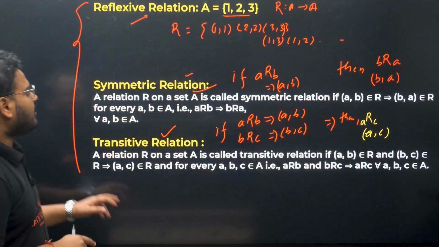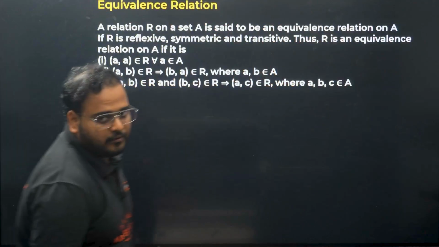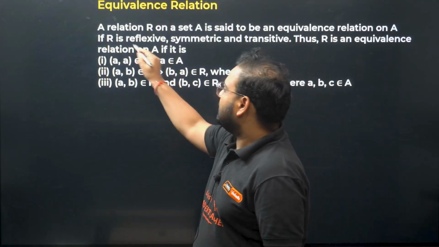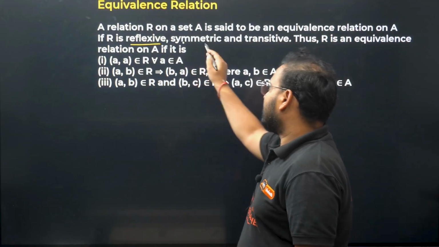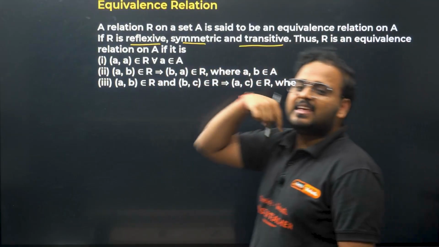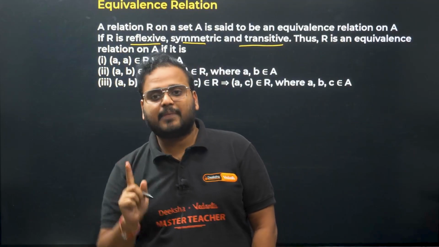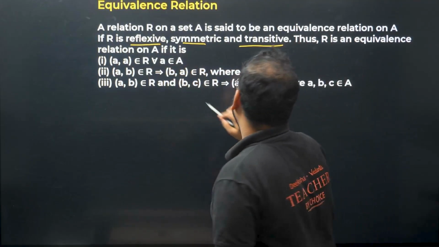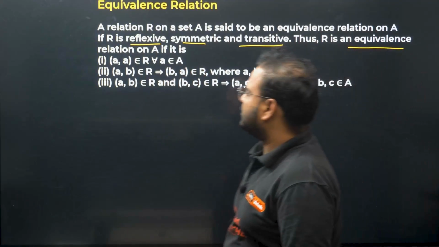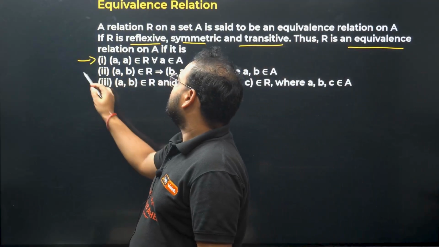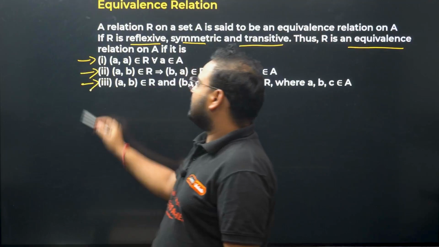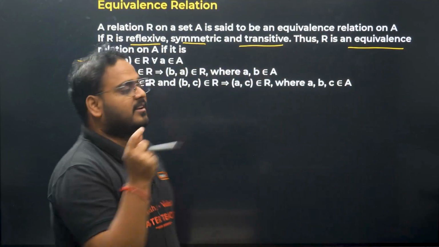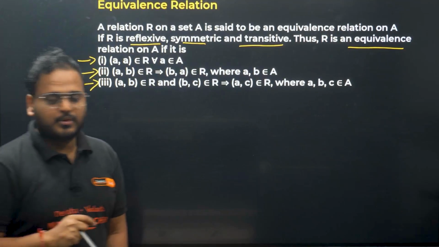Okay, so this is clear on the types of relation and the combination of the three. If you have a relation R which is reflexive, which is symmetric and also transitive, if any given relation is all three at the same time, then you call that relation an equivalence relation. This is for reflexive, this for symmetric, and this is for transitive. So these three conditions have to be satisfied at the same time. When that happens, the relation becomes an equivalence relation. Okay, let's move on then.